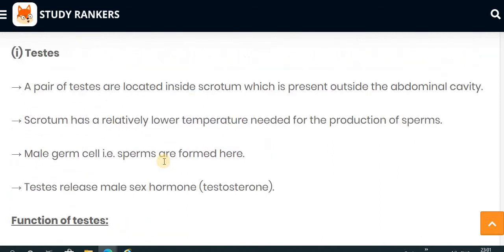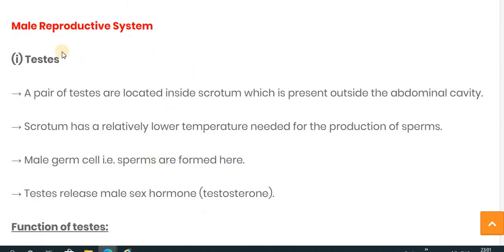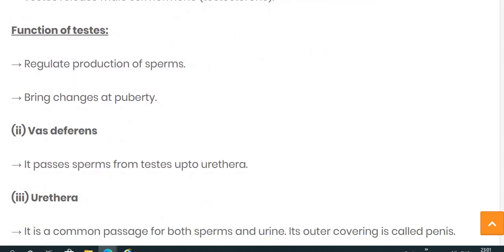In the male reproductive system, first of all you have to describe the testes. A pair of testes are located inside the scrotum, which is present outside the abdominal cavity. The scrotum has a relatively lower temperature, which is needed for the production of sperm, and the male germ cells called sperm are formed here. The testes release a male sex hormone called testosterone. The function of the testes is to regulate the production of sperm and bring about changes at puberty.